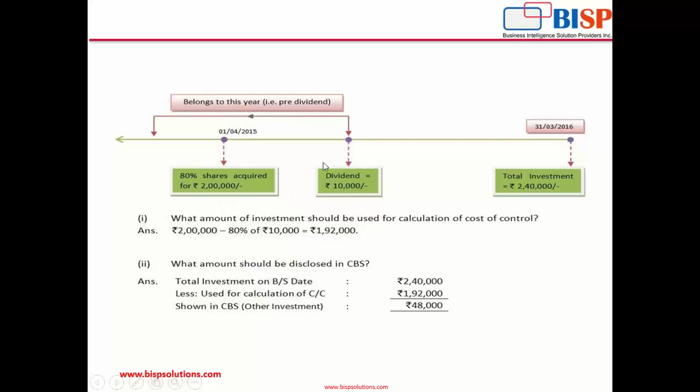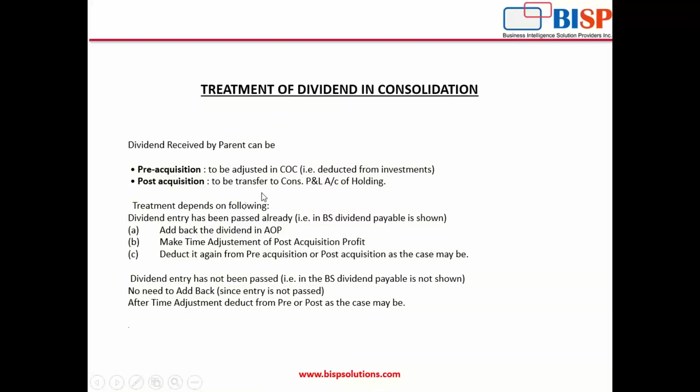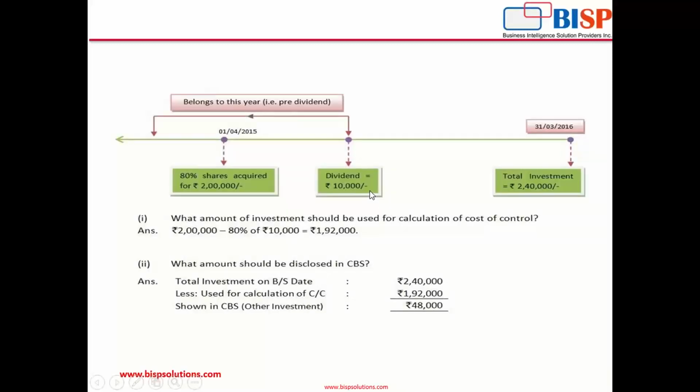If it were an interim dividend, then it would be deducted from the post period itself. Then it will be deducted from the P&L of the holding, as we have seen in the last slide. It will be transferred to the consolidated P&L of the holding. Now we'll see this through an example.